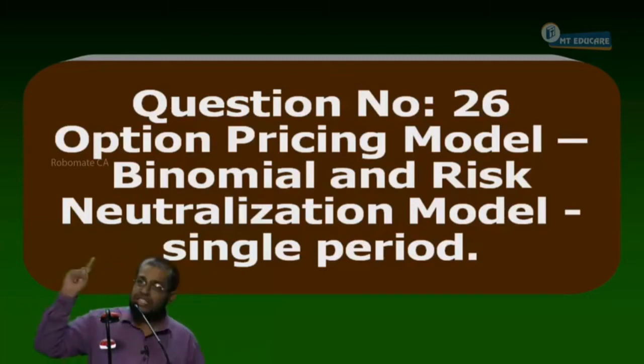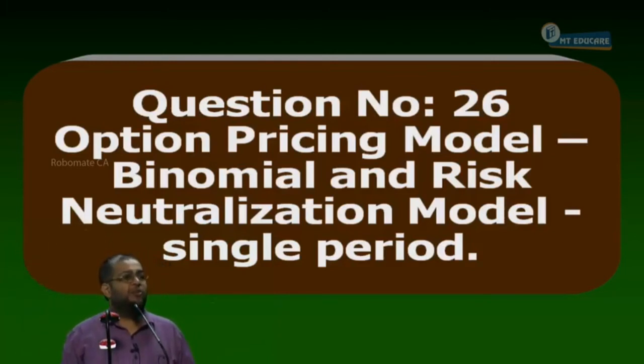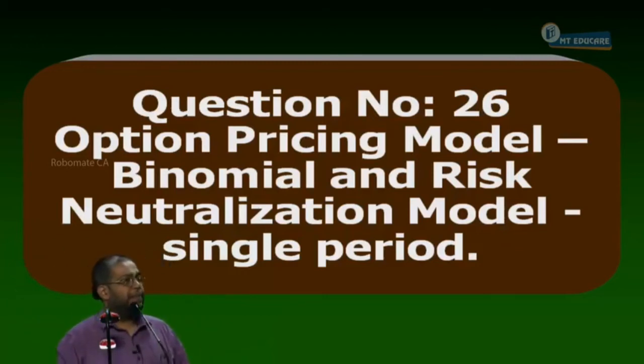First step is what? Change in VC and change in FSP. Step 2 is delta shares. The formula is change in VC divided by change in FSP. Step 3 is future value of portfolio. Step 4, present value of portfolio. Step 5, present value of delta share. Step 6, value of the call option. How to find the value of put option? Balancing figure in put call parity equation. Can we start or not?